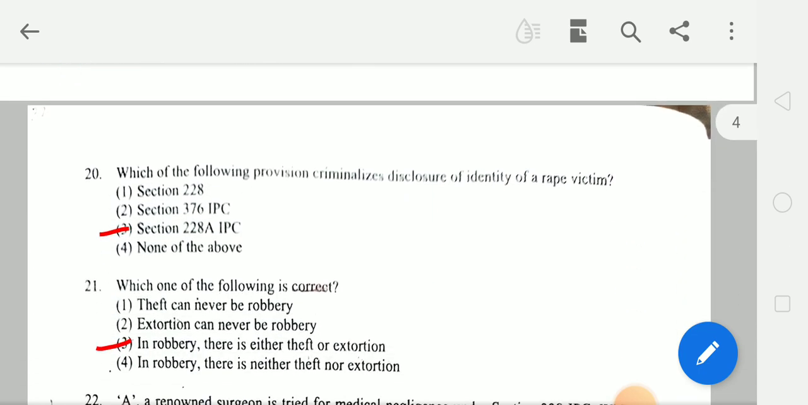Next, which of the following provisions criminalizes disclosure of identity of rape victim? And answer is Section 228A IPC. Next, which one of the following is correct? Answer correct is in robbery there is either theft or extortion.